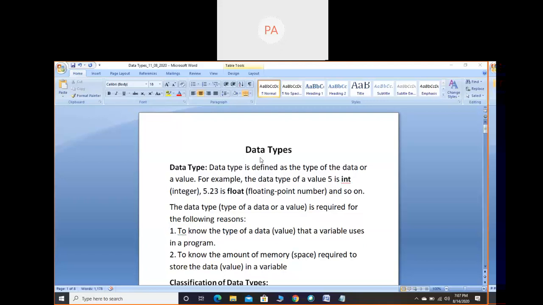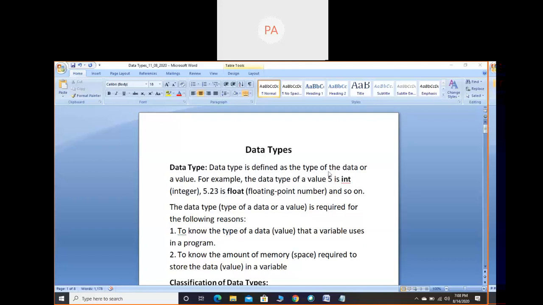For that, type is required. Anything you type, the type is required. If I type 5 or 5.23, for 5 it will consider it as integer, and for 5.23 it will consider it as floating point number. Consideration means we have to tell the computer that this is of type integer and this is of type floating point number, and so on.